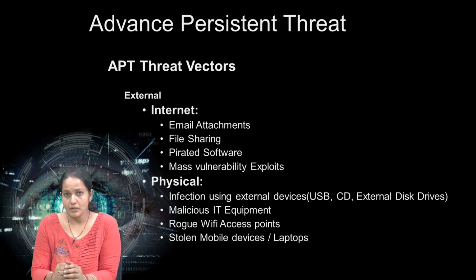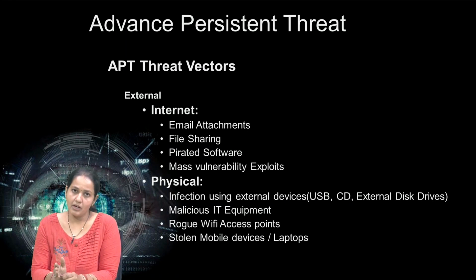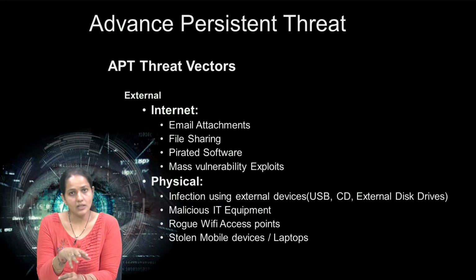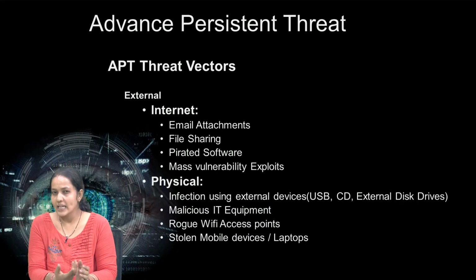So that is also a physical vector where the attacker gets entry. The rogue Wi-Fi access point, an access point that is available but not secure, is another one. They connect to that point and try to get entry to the network. And last, stolen devices or equipment.